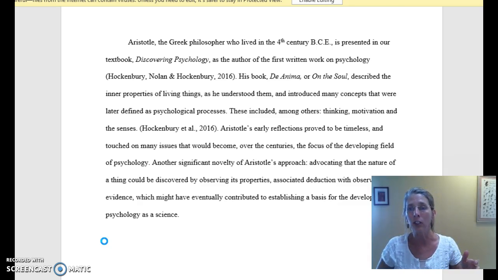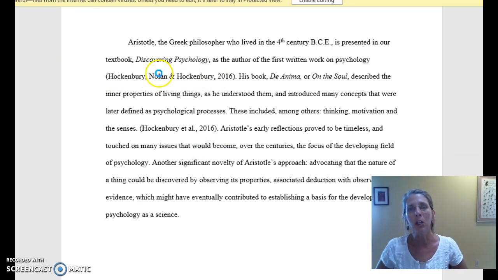which was that I asked for at least 2 in-text citations. So here's our second one. And remember, the in-text citation is where we paraphrase the material in the textbook. One thing I'm noticing right now is that she has this period after senses, and that should go. And then there's only the period after the in-text citation. Now, interestingly enough, when you have 3 or more authors, which you do in this case for our textbooks, there are 3.